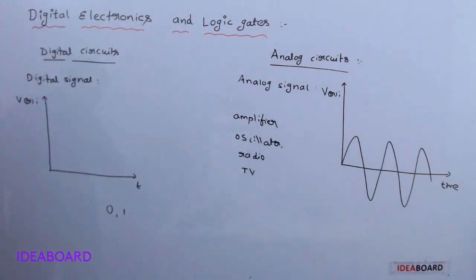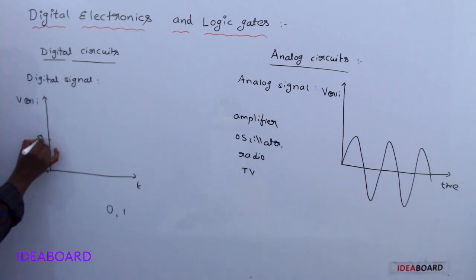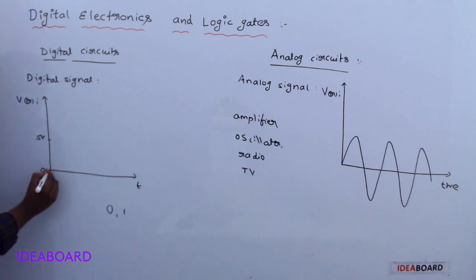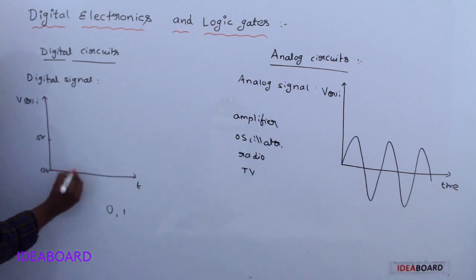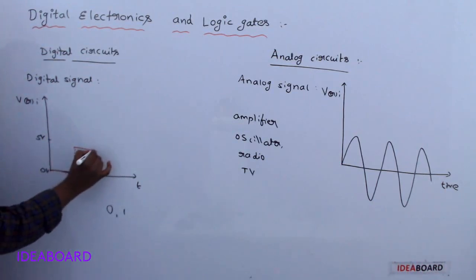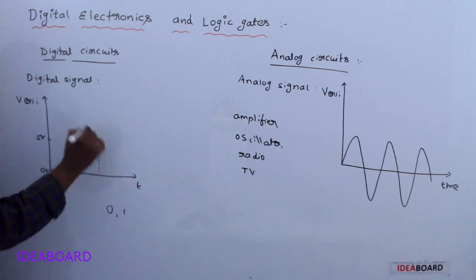So we consider only 0 volt and 5 volt here. A signal of 0 volt represents the binary number 0, and a signal with 5 volt represents the binary number 1.